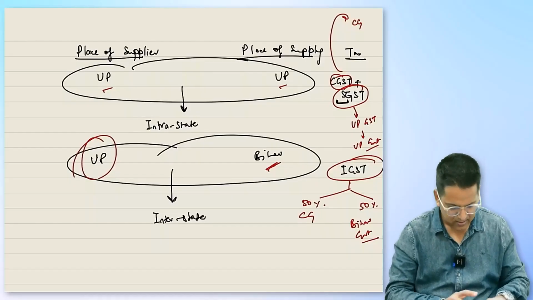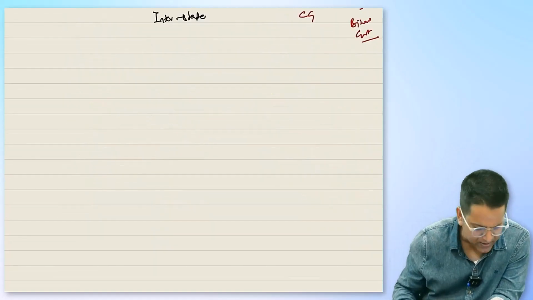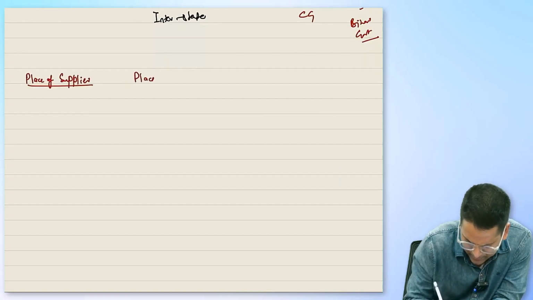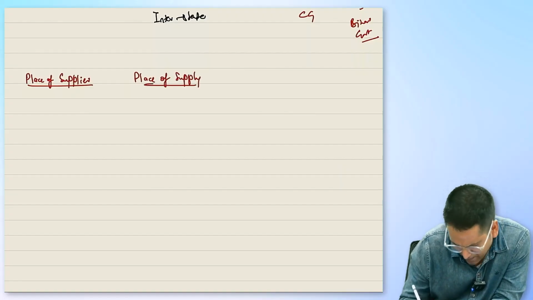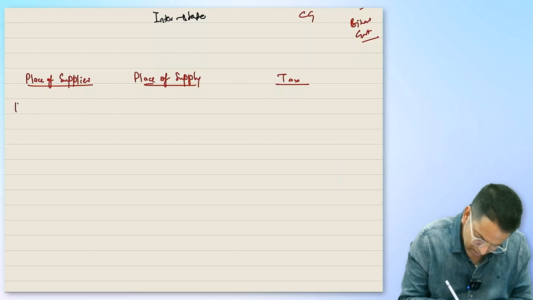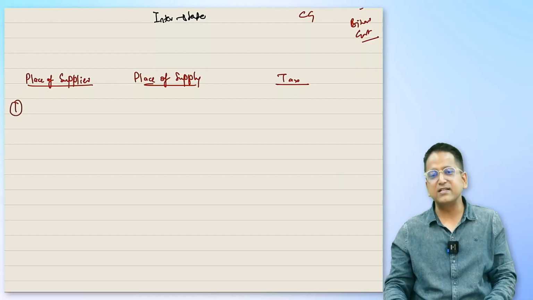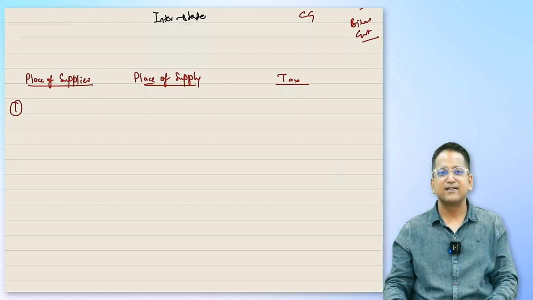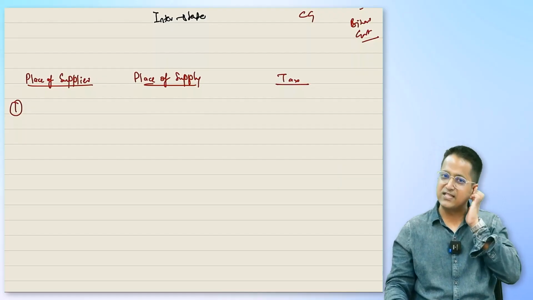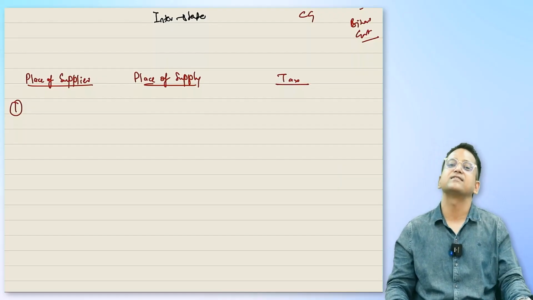Okay? Let's do a little practice with you. I will tell you what the place of supplier is. Secondly, I'll also explain what the place of supply is. So, you will then say which tax will apply. Okay? Number 1. Would you like to tell me through comments? What tax will be applicable to which one? 1, 2, 3, 4, 5. Write it like this so that I can understand which answer you've answered.